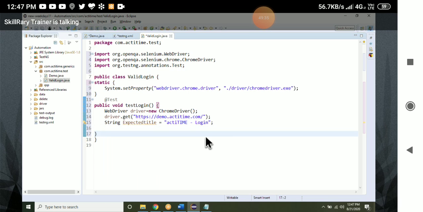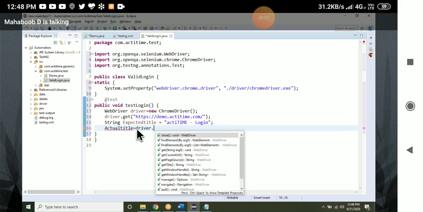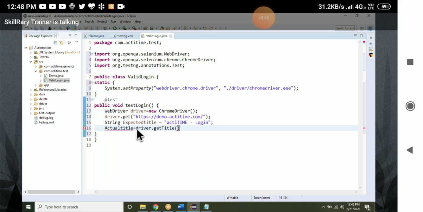Now, what is the actual title? How to get the actual title? driver.getTitle, that's correct. Now I want to compare. How to compare actual and expected?